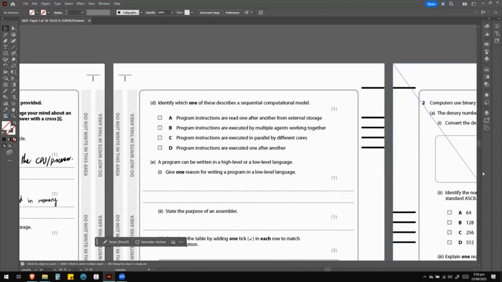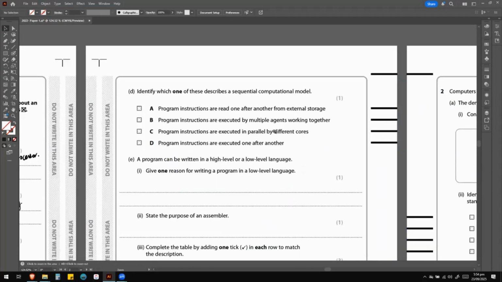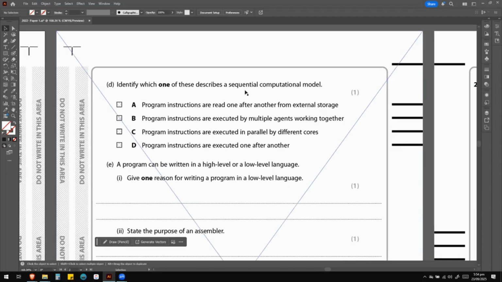So this is a multiple choice question again. It says identify which one of these describes a sequential computational model. The options are in front of you. What is a sequential computational model? So if you remember, we talked about different kinds of computational models. Well, I'll leave this answer for you to firstly solve, look at the options, and try to answer them. Pause the video, come back for the answer.